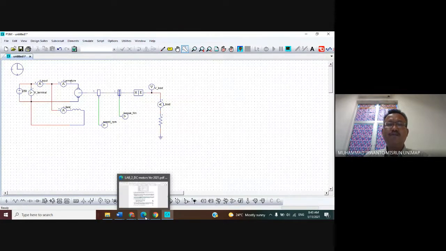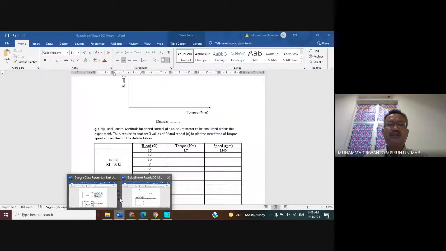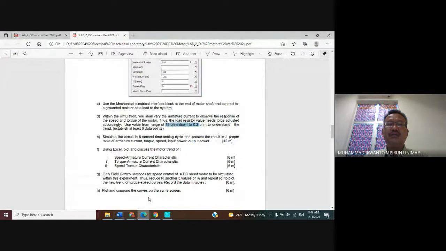Okay, now we want to vary the value of the R load in here. This R load. Following this one, from 15 ohms down to 0.2. For example, this means part E: simulate the circuit in 5 seconds, time settling cycle, and present the result in a proper table of armature current, torque, speed, input power, output power.